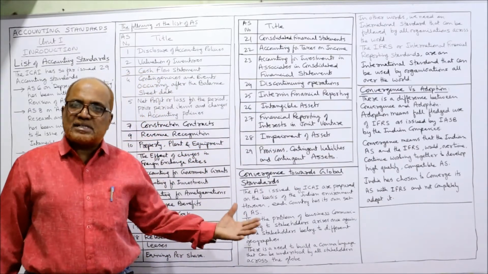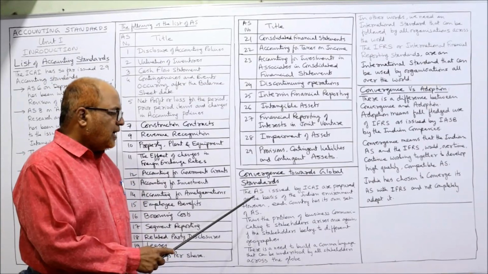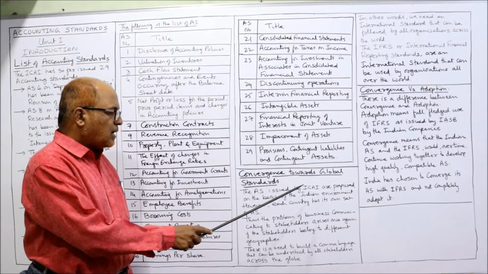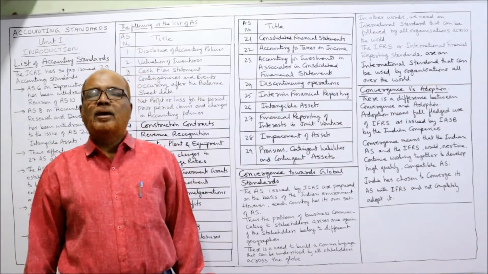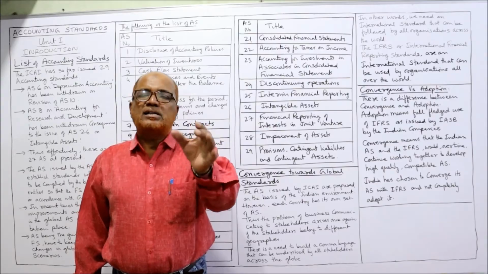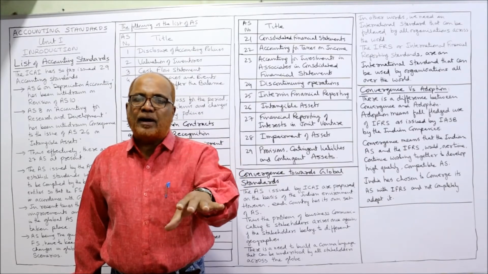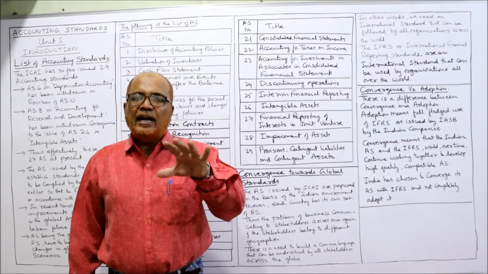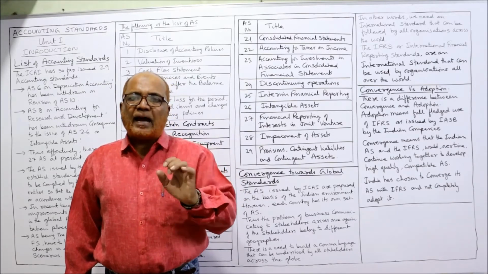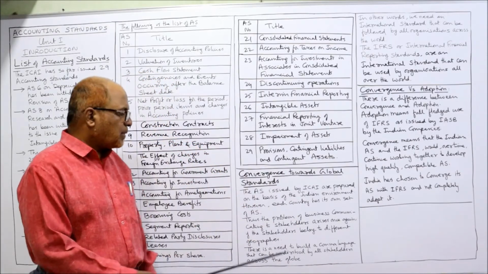So what is global standard? Now I am going to explain you. So convergence towards global. Accounting standards issued by ASB are prepared on the basis of the Indian environment. First of all, you have to remember, whatever accounting standards prepared by ASB in India are prepared according to Indian environment, Indian businesses, Indian conditions, Indian practices. On the basis of this, accounting standards are prepared.